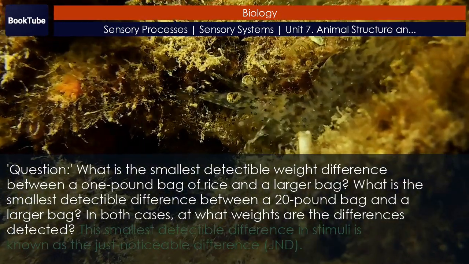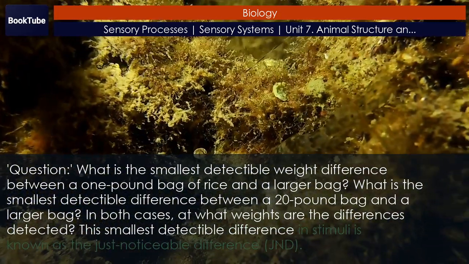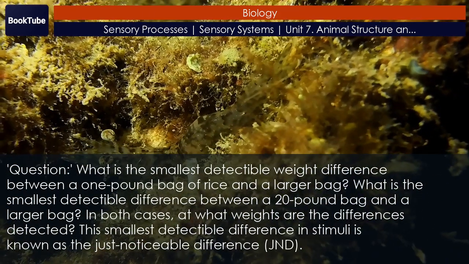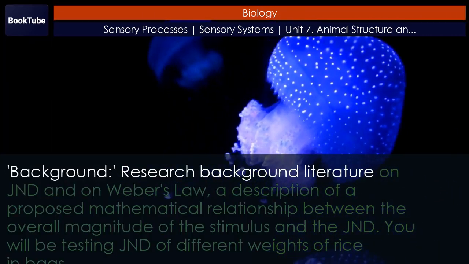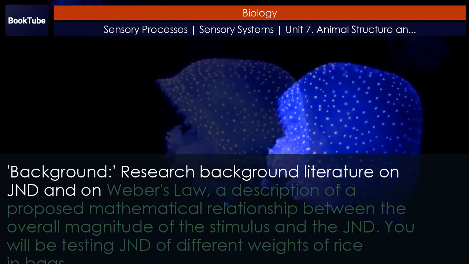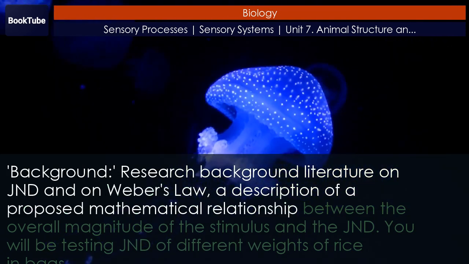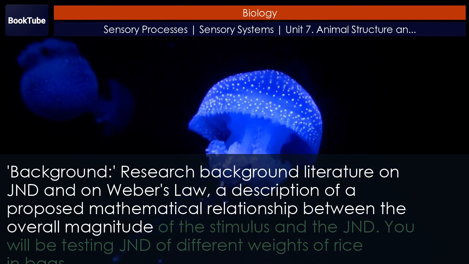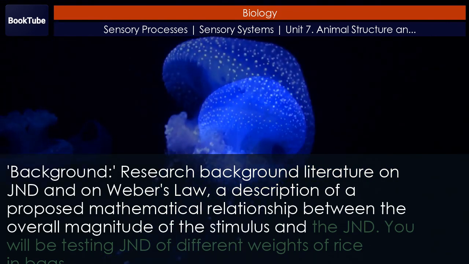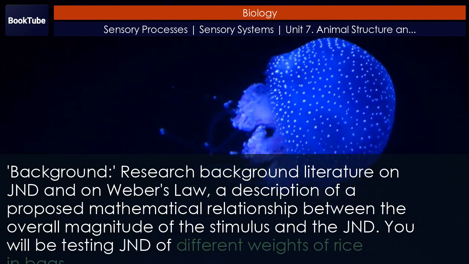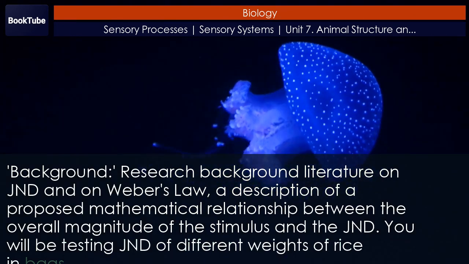This smallest detectable difference in stimuli is known as the just noticeable difference, JND. Background research. Background literature on JND and on Weber's law. A description of a proposed mathematical relationship between the overall magnitude of the stimulus and the JND. You will be testing JND of different weights of rice in bags.